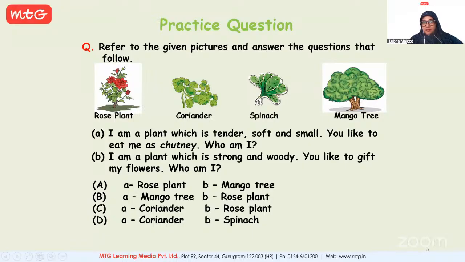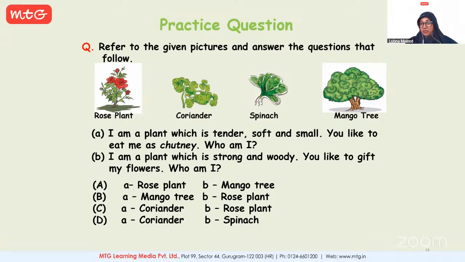Answer A is coriander. Okay, that is fine. All right. Maybe Pushpanjali, you could focus on the B part. Ma'am, option number D. No, option number C. Option number C. Yes, C.